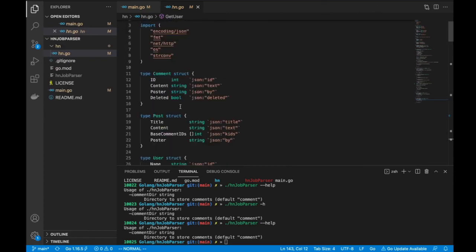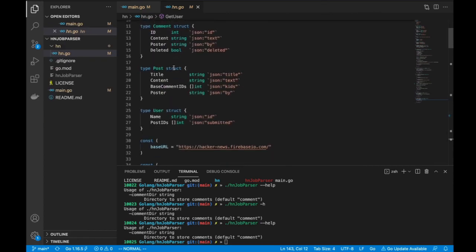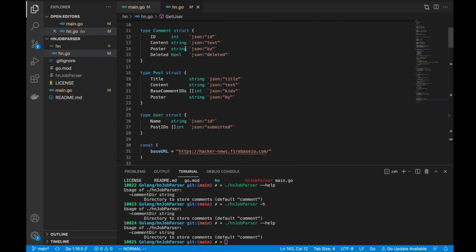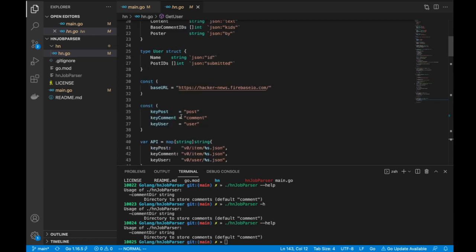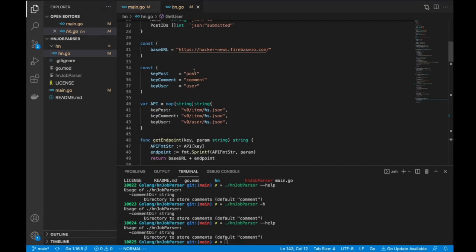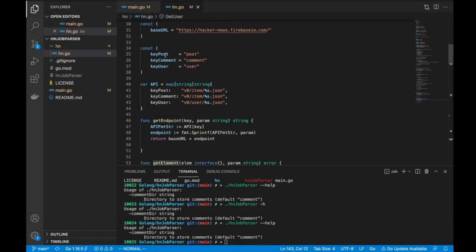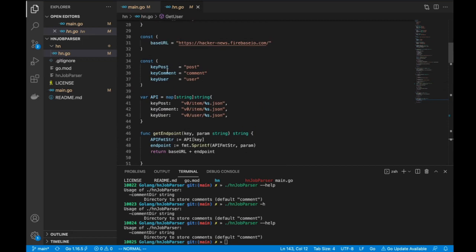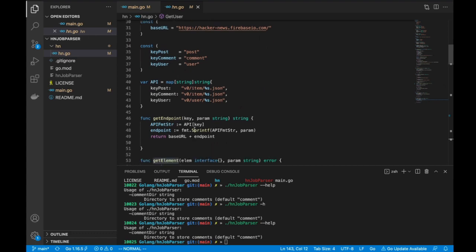So if you look at it, I have basically declared three structures: comment, post, and user. This is just for conversion from JSON to structures that I can use. And I have these constants that I'm going to use for figuring out what the key is. I've created the map because I wanted to figure out the relevant API endpoint based on what type of object I'm being passed. So that's the way I've done it.